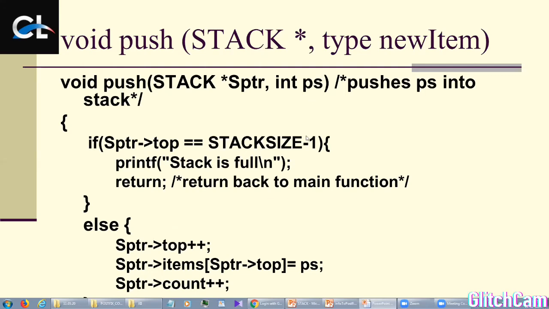Now, void push. Write void push, then stack sptr. No need to give the star because you know Java only. Then comma int ps. What is this ps? We use ps to enter an element. After that, sptr, one arrow is there. Instead of this arrow, we can use sptr dot top. sptr dot top equal to stack size minus 1.